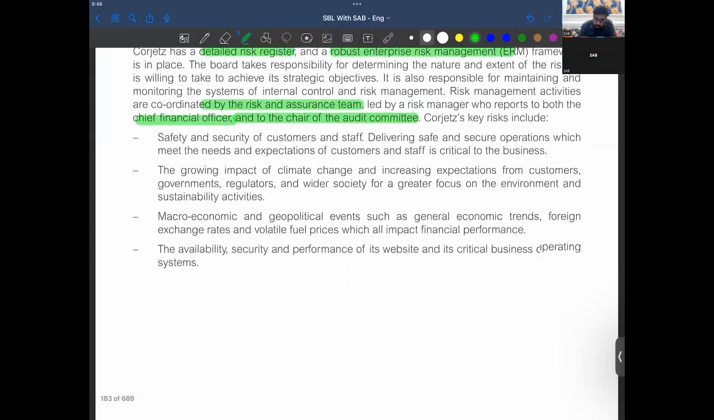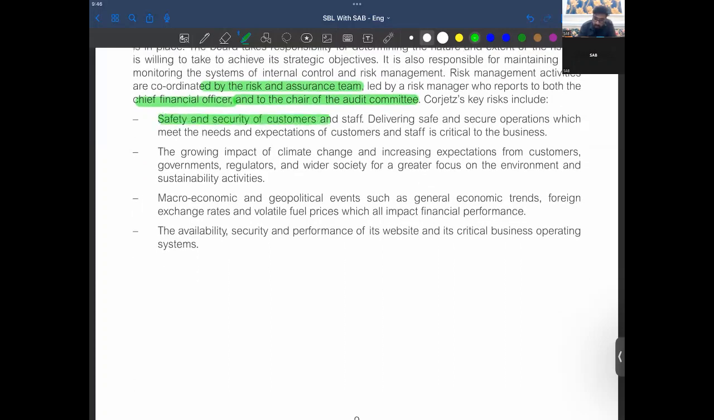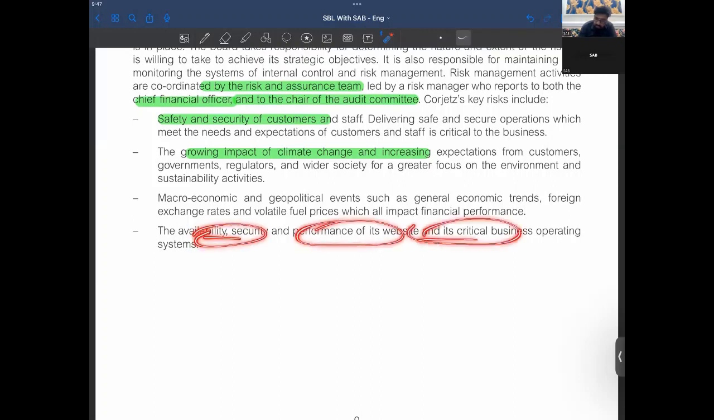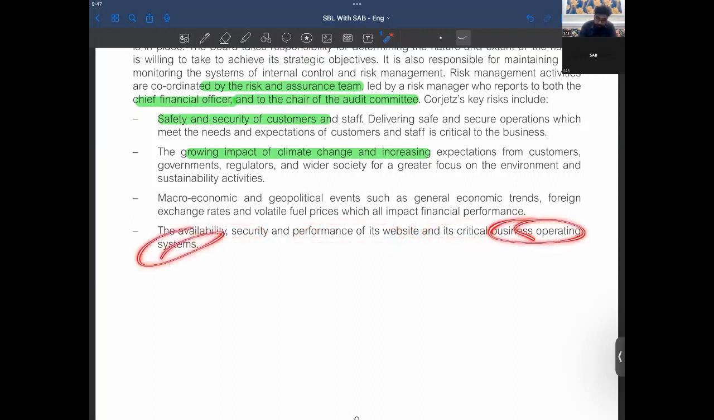They have the key risks: safety and security of customers, and the growing impact of climate change. Yeah, climate change can be one of the risks, because any particular impact of climate could have a serious impact on the airlines and our air capacity. So it's good to have a look at it. Then macroeconomic and geopolitical events such as general economic trends, foreign exchange rates, volatile fuel prices, and the availability, security, and performance of its websites, right? Business operating systems.